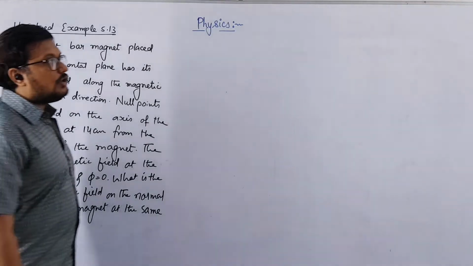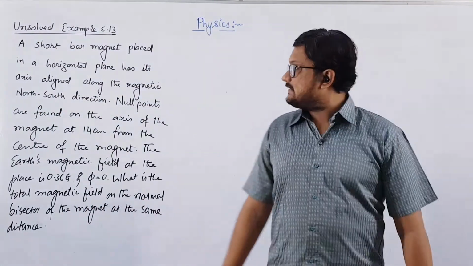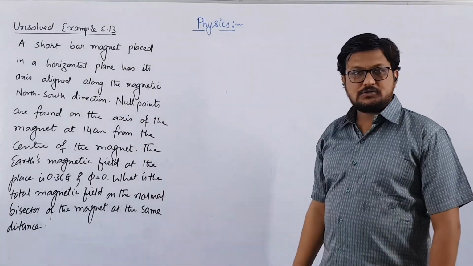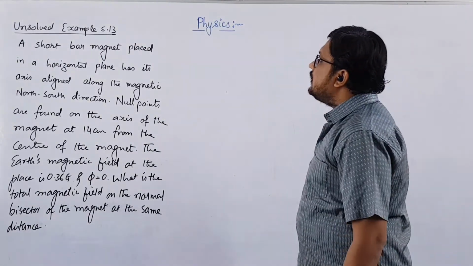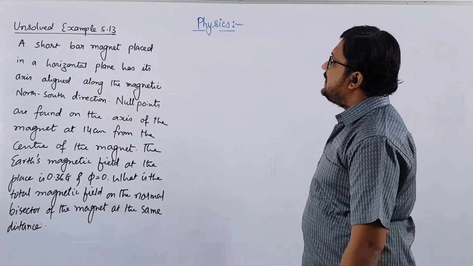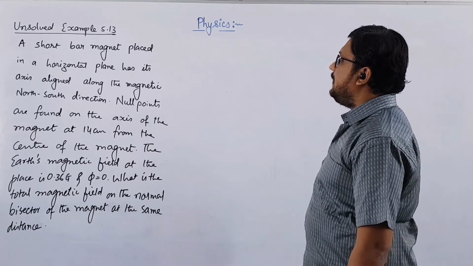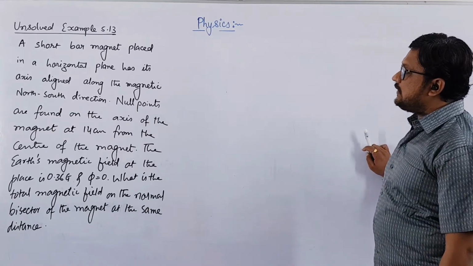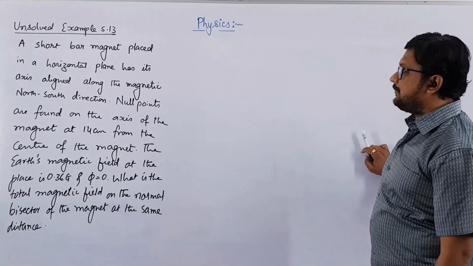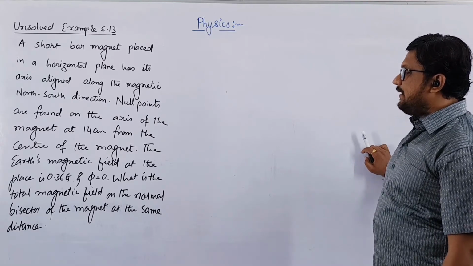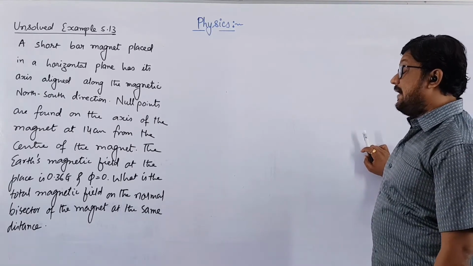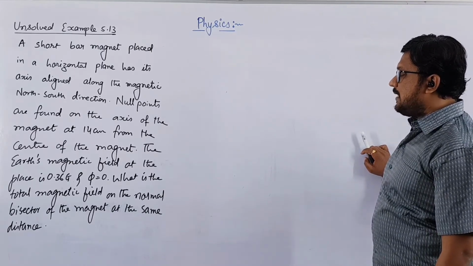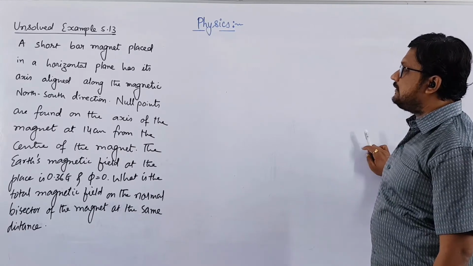Now the next unsolved example which we are going to discuss is unsolved example 5.13. Question already got lengthy here, so I have already written that question so that we can save some time. A short bar magnet placed in a horizontal plane has its axis aligned along the magnetic north-south direction. Null points are found on the axis of the magnet at 14 cm from the center of the magnet. The magnetic field at that place is 0.36 Gauss and angle of dip is 0. What is the total magnetic field on the normal bisector of the magnet at the same distance?